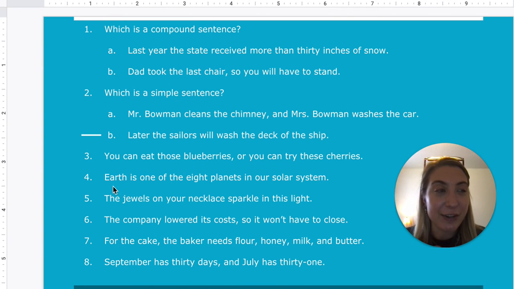All right, that is it for today. Have fun. Take your time reading. Remember to look for the comma and the conjunction. And then once you see that, can you make two separate sentences? And that will help you realize if it is a compound sentence or not.